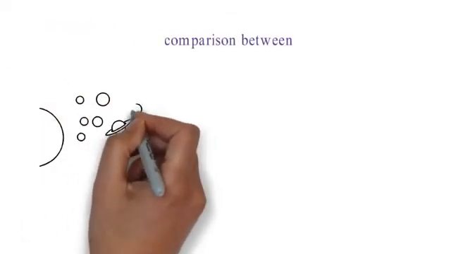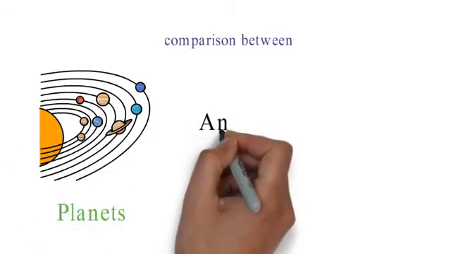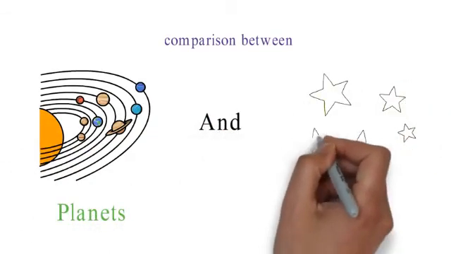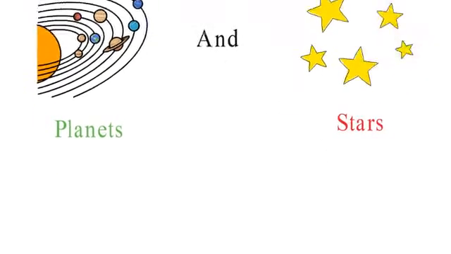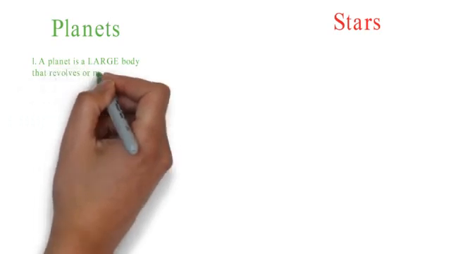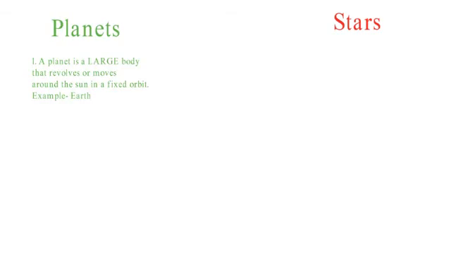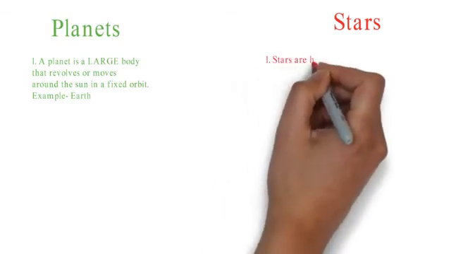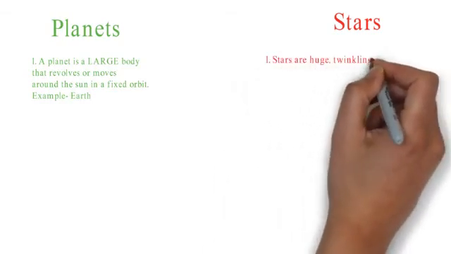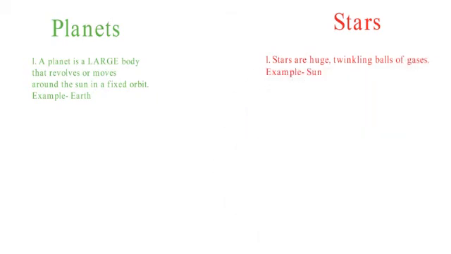Now we are going to compare between the planets and the stars. A planet is a large body that revolves or moves around the sun in a fixed orbit. Example, Earth. Whereas the stars are huge twinkling balls of gases. Example, Sun.